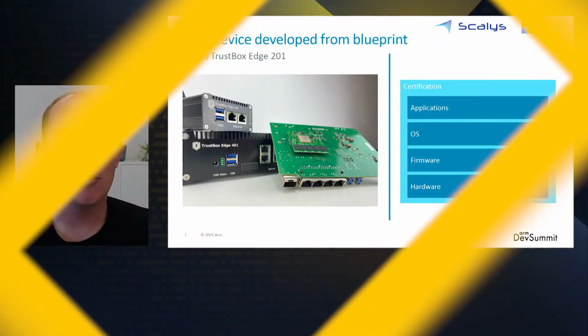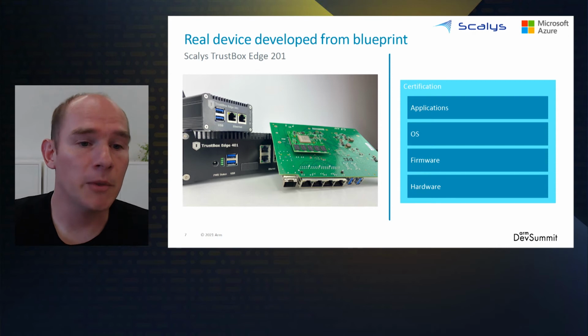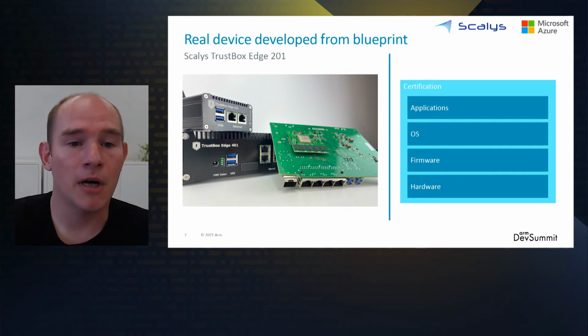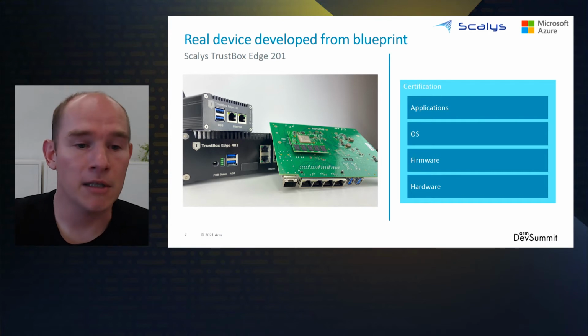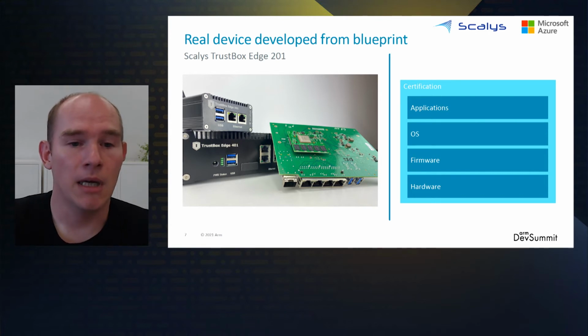Thank you, Paul, for the introduction. My name is Evert Pap. I'm a solution architect at Scalys. To build a confidential device which is ready to be used by a customer, the OEM must provide certain features on the device. In this context, the device is a piece of hardware securely provisioned with software. As we are promising confidential compute on the edge, we need both hardware security and software attestation. On top of this secure edge device, we run the confidential packaging system and leverage the Azure cloud infrastructure to allow secure deployment at scale.